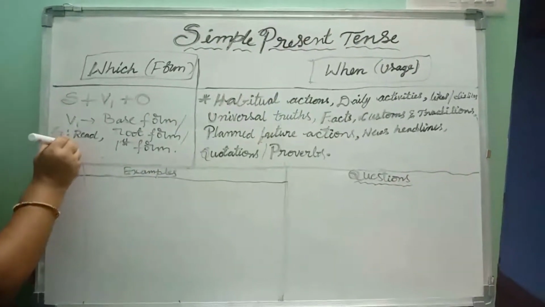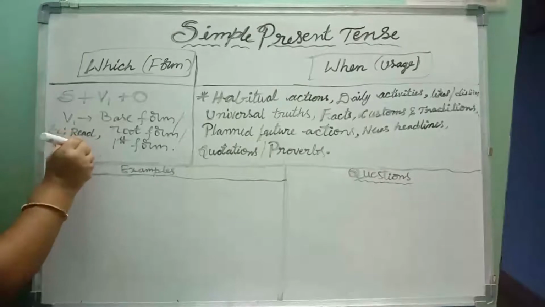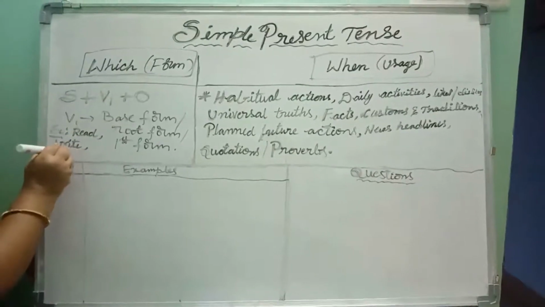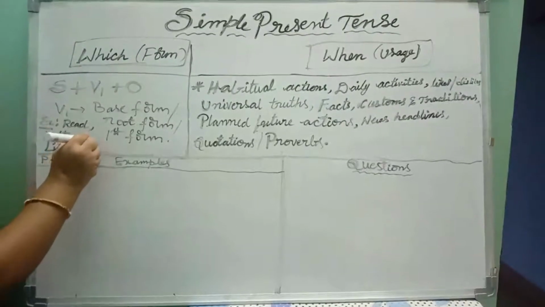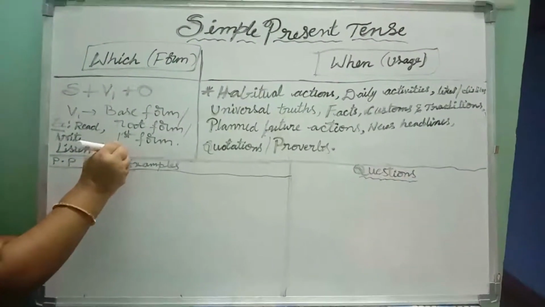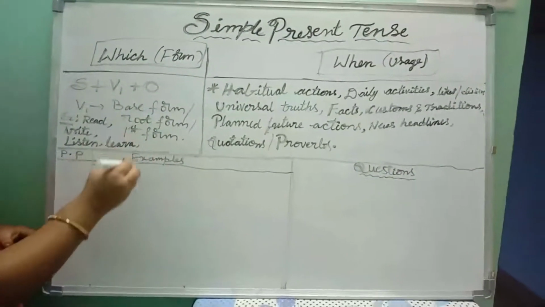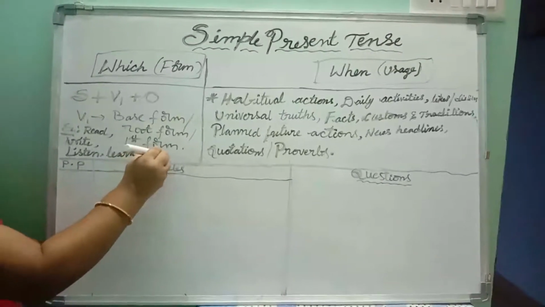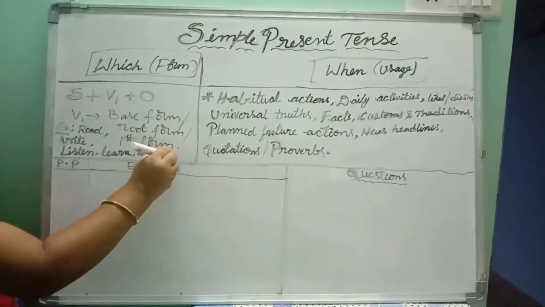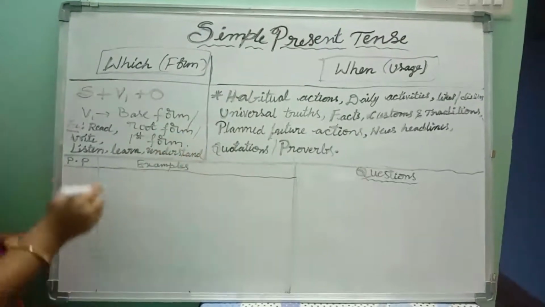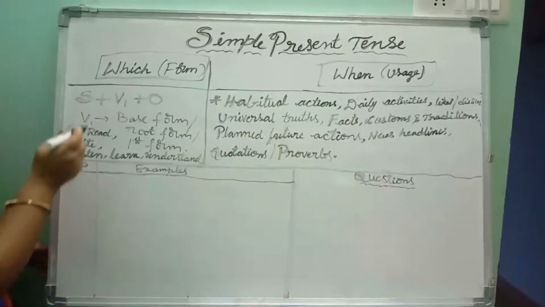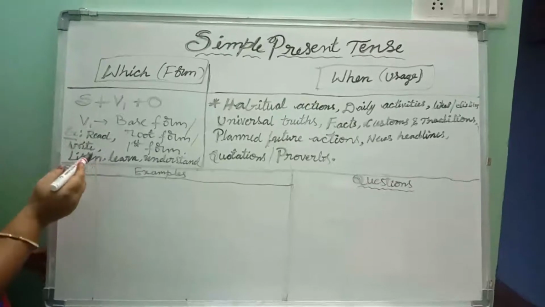Write, listen, learn, understand. All these are examples for V1, the first form of the verb.